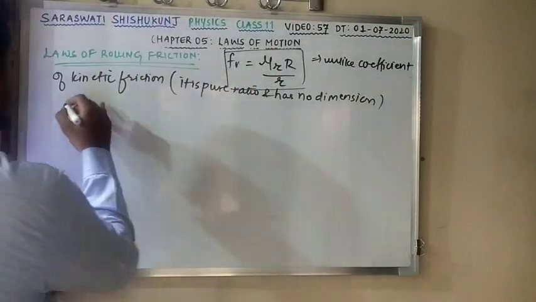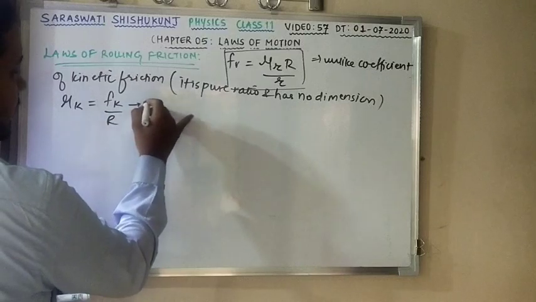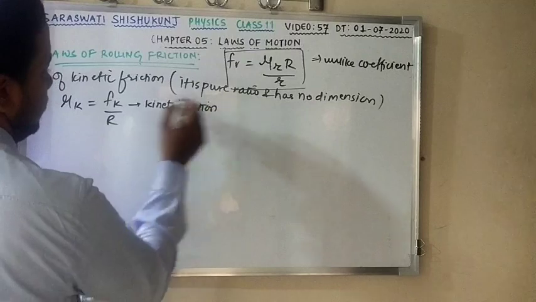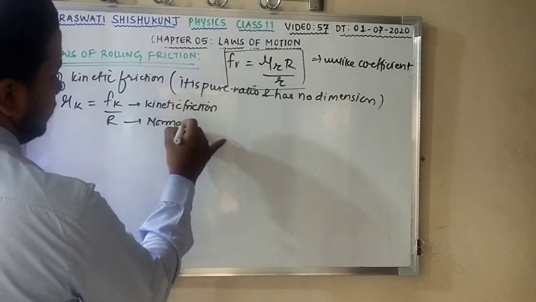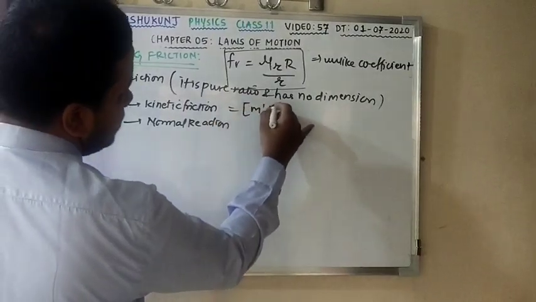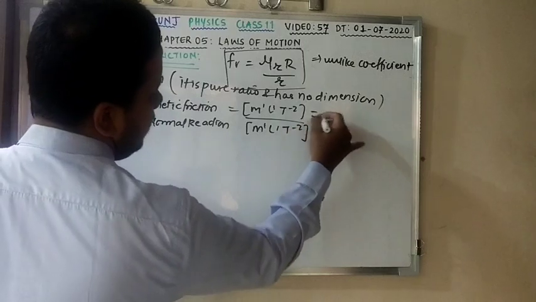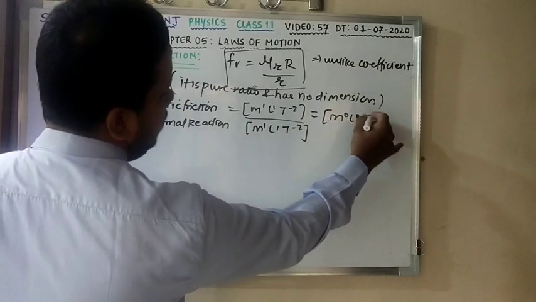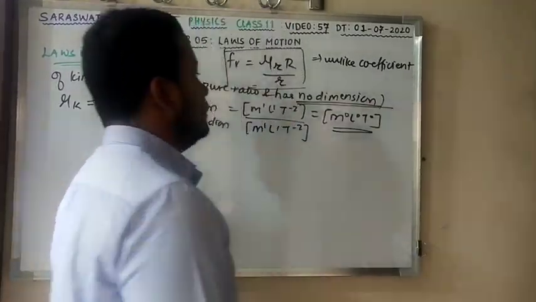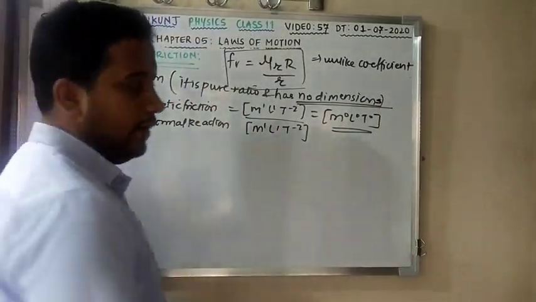I can show you: mu k equals Fk by R. Again, this is the kinetic friction force, and this is the normal reaction. Both are forces, meaning mass into acceleration. So my dimension formula is M0 L0 T0. It is dimensionless. Clear?